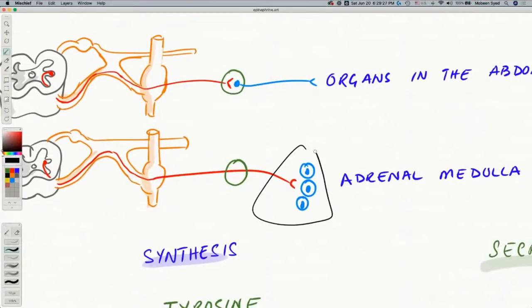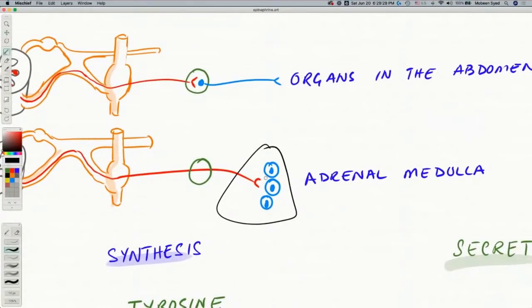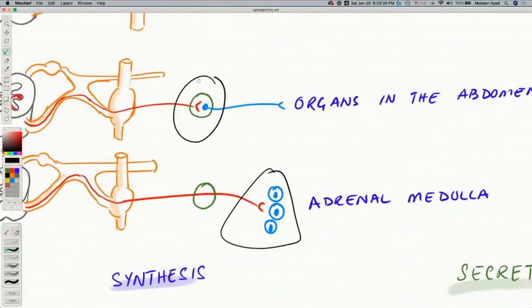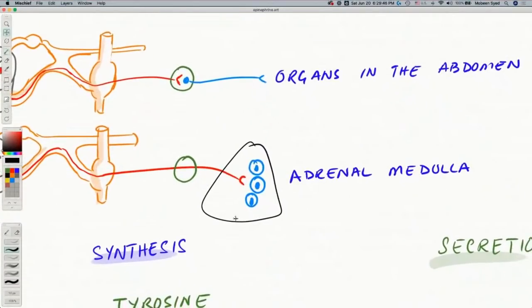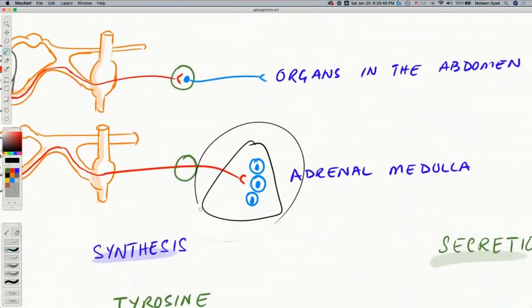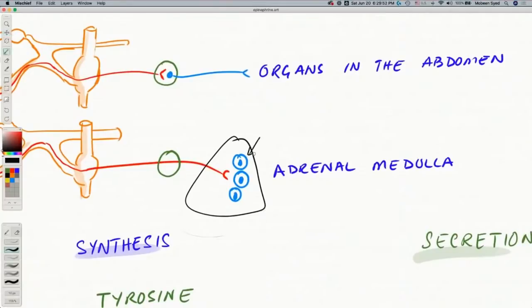Here, when they reach the adrenal medulla, we call them presynaptic fibers. This relay is called a synapse, where one neuron finishes and a new neuron starts, and these two neurons end on each other. The presynaptic fiber goes all the way into the suprarenal gland, and the postsynaptic neuron is actually modified. It doesn't have any branches of its own. It doesn't have an axon. Instead, it is just a cell, but a neuronal cell. When it is excited, it releases adrenaline and noradrenaline.